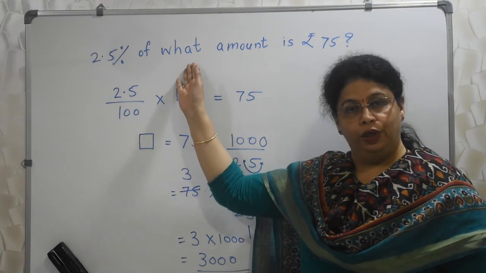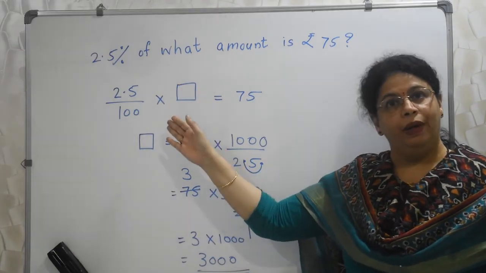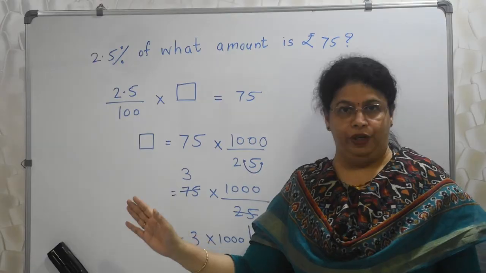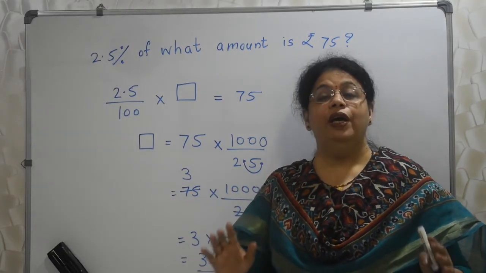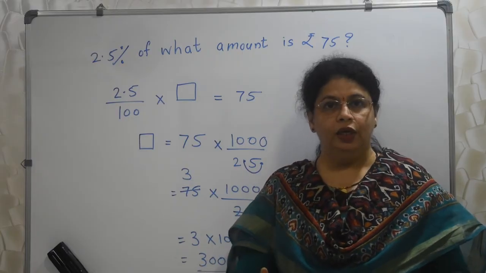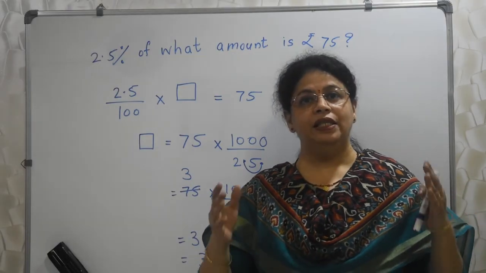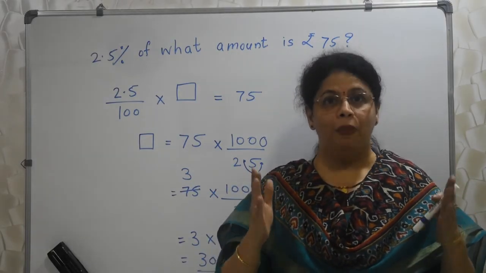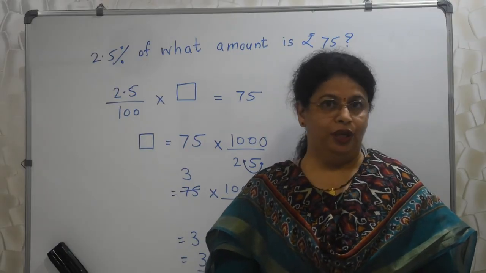Try to convert English language into mathematical terms and solve it. Percentage is a very easy topic, a very friendly topic, and you as a student cannot ignore percentage. It is a very significant part of your syllabus. Okay, so we cannot afford to ignore it.